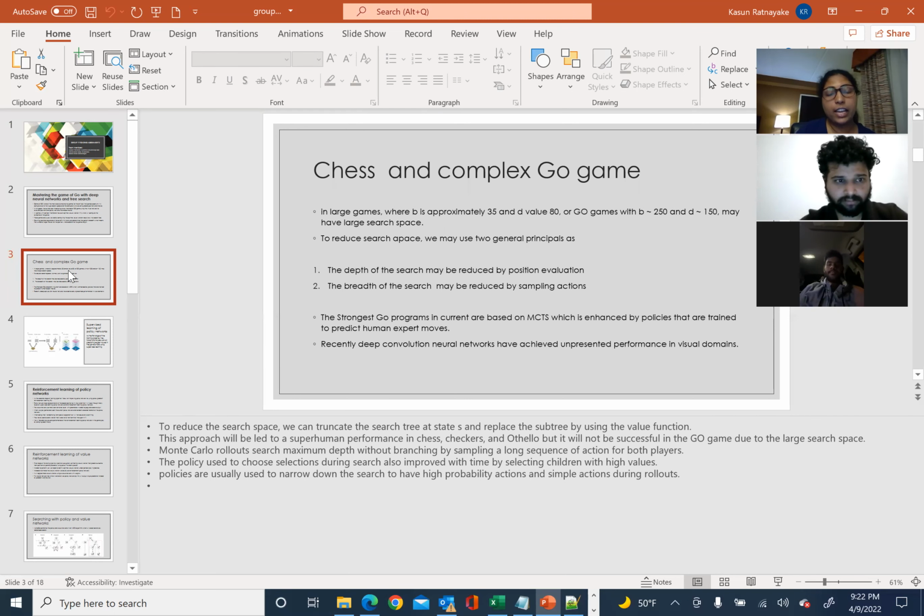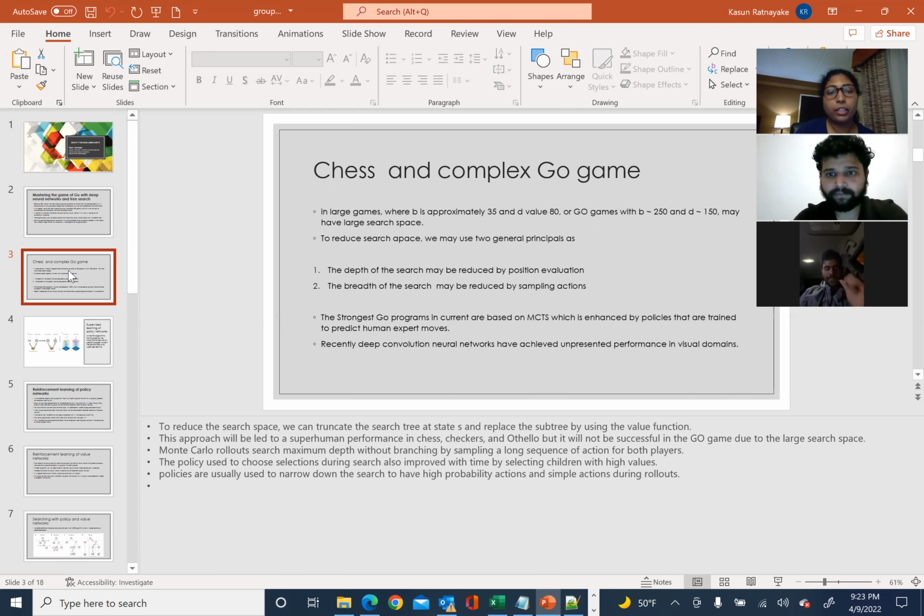Let's move to the next slide. So here we will discuss chess and the complex Go game. To reduce the search space, we can truncate the search tree at a state s and replace the subtree by using the value function.